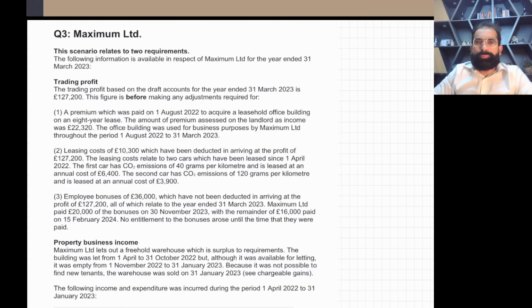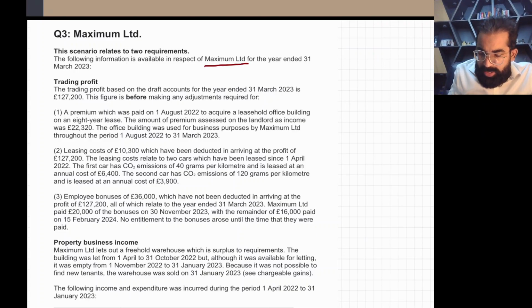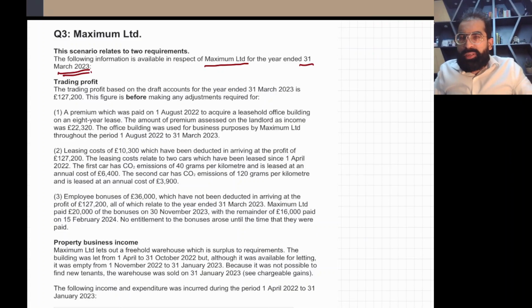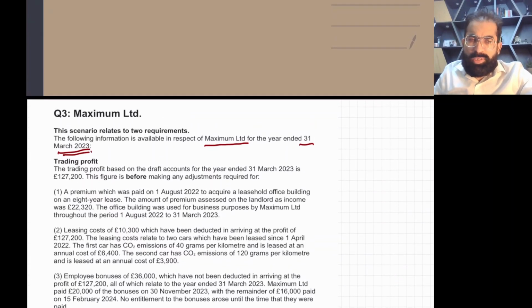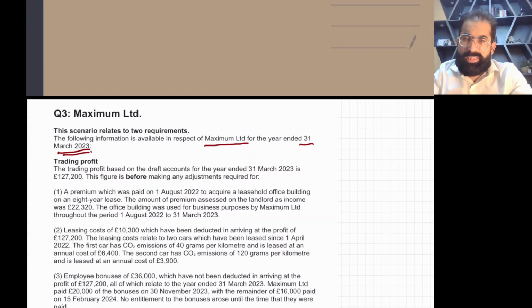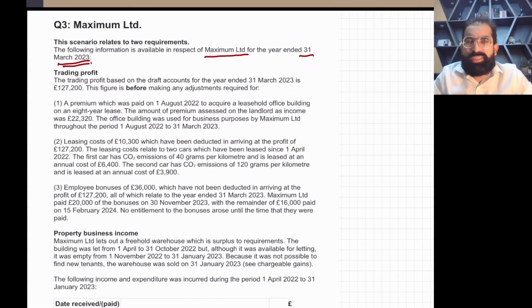So my dear students, the following information is available in respect of Maximum Limited, for the year ended 31st March 2023. So your accounting period is 1st April 2022 to 31st March 2023. It's a year, and a year means 12 months. So it's a 12-month accounting period.